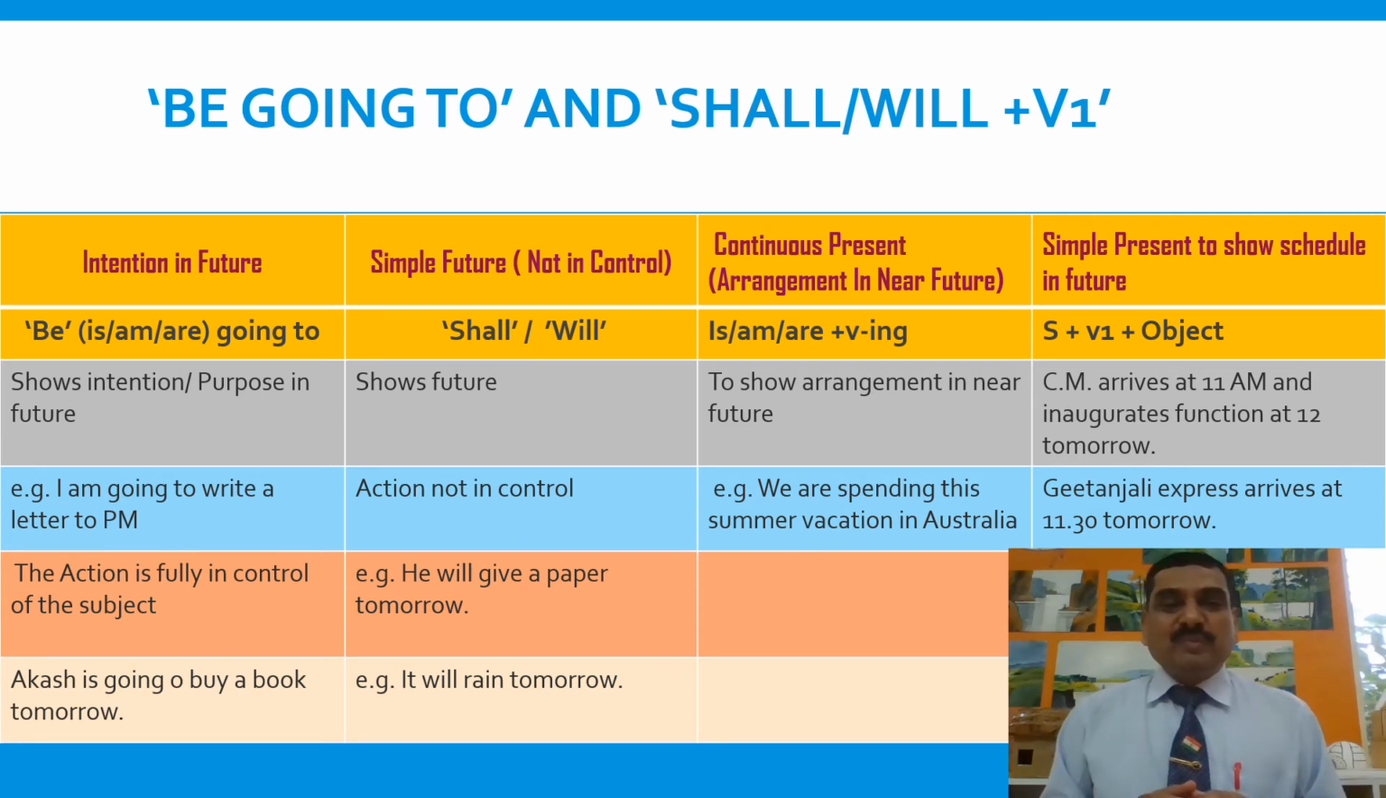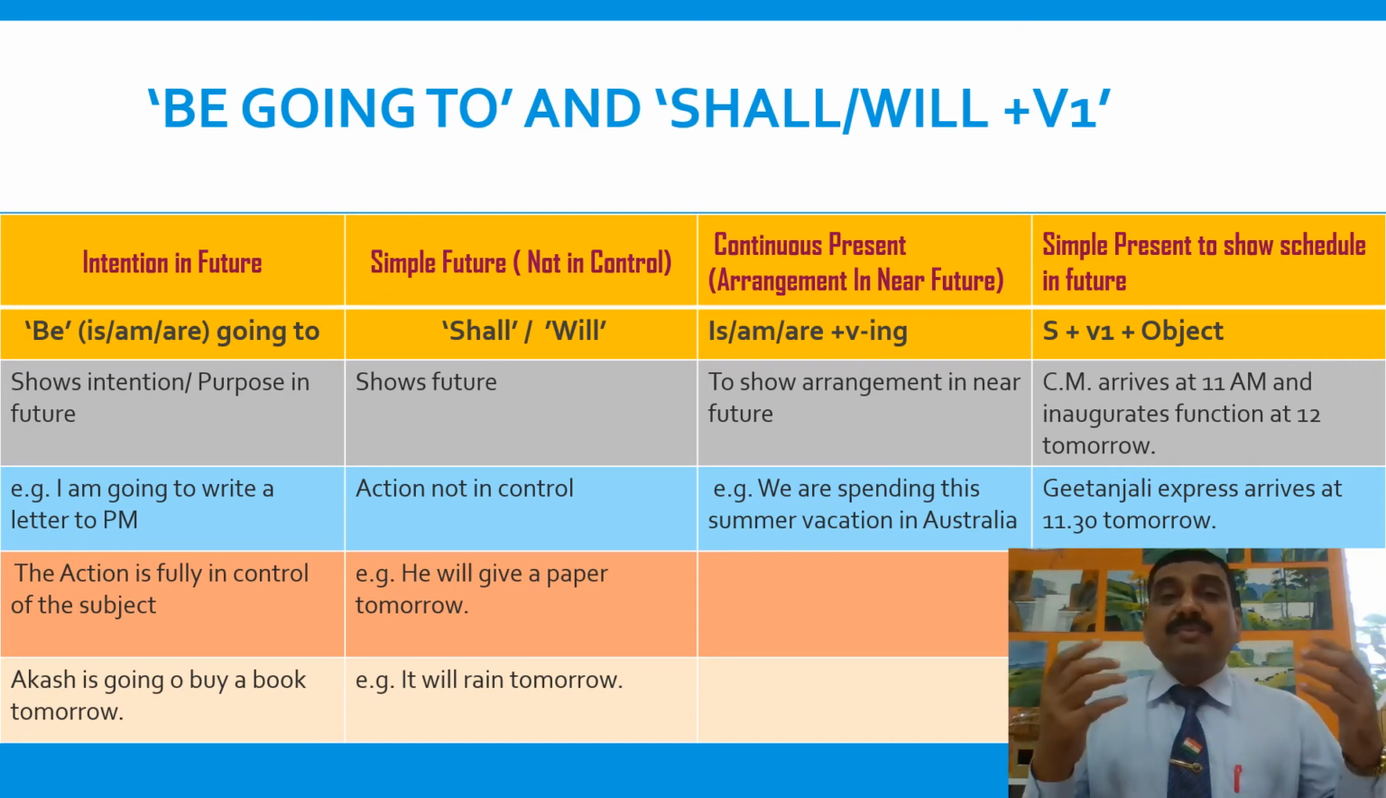Let's see be going to. Be going to, am, is, are going to, shows the intention of doing some action in future and the action is completely in the control of the subject. For example, I'm going to write a letter to PM. So that's my intention, the intention of writing a letter to the Prime Minister. The action is fully in control of the subject and be going to is showing an intention or purpose.